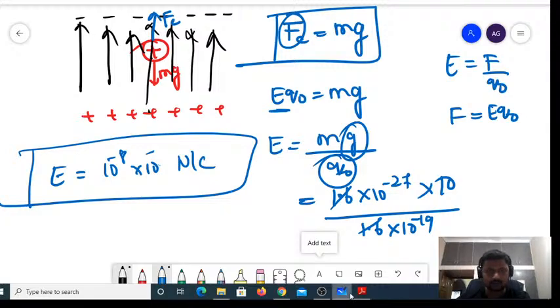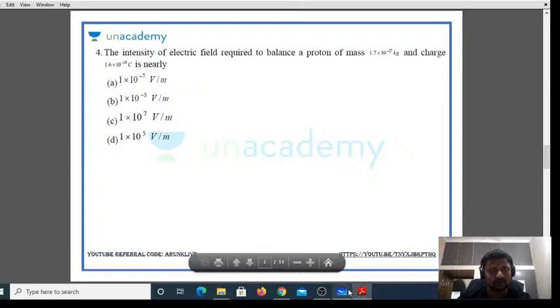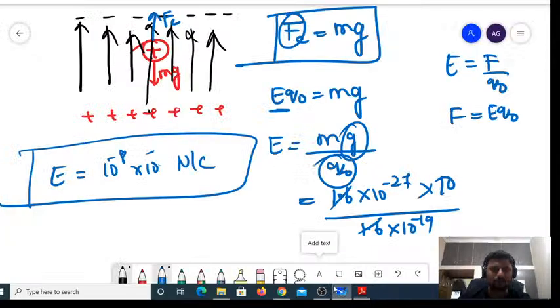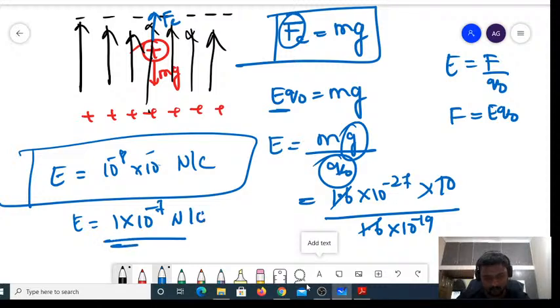So, do you have the answer? Okay, I have 1 into 10 power minus 7. Both are similar, I feel, because E is equal to 1 into 10 power minus 7 Newton per coulomb. I got 10 into 10 power minus 8. So if I reduce that, it is 1 into 10 power minus 7.